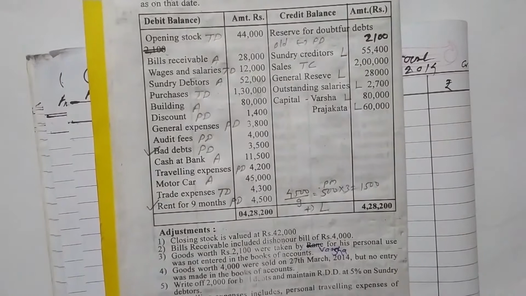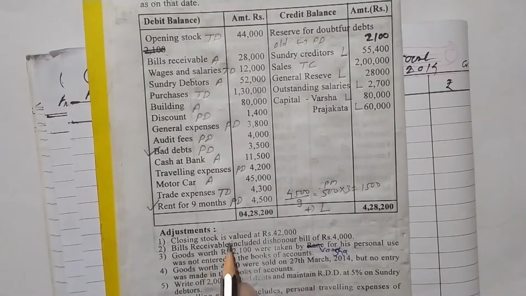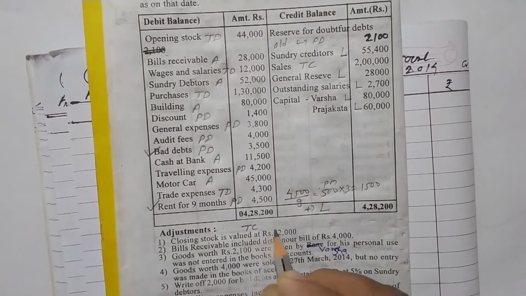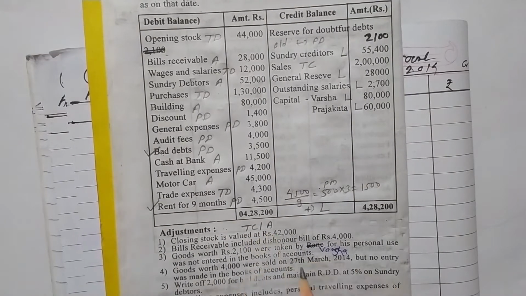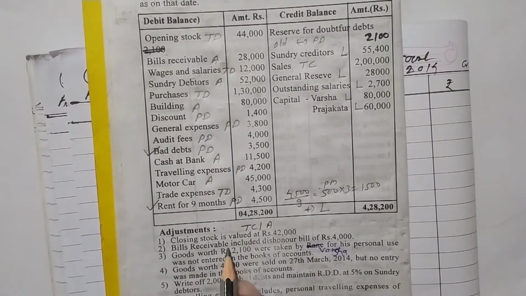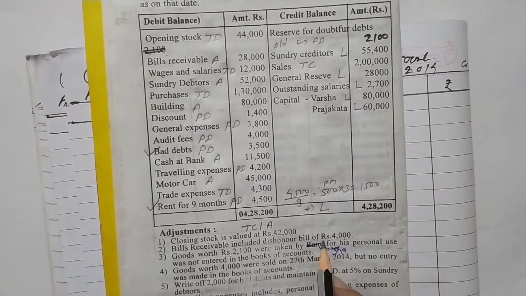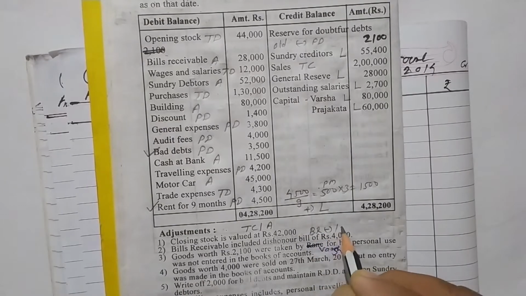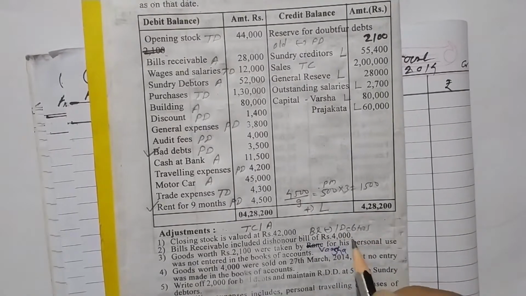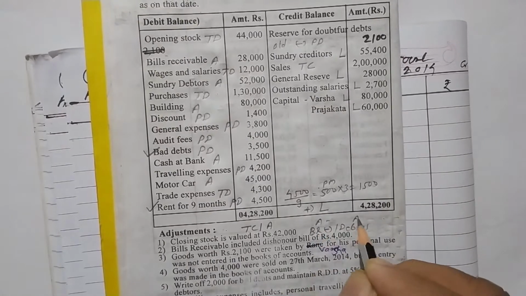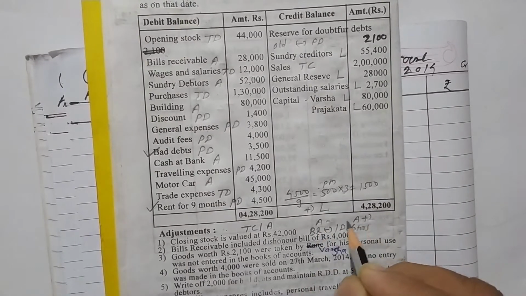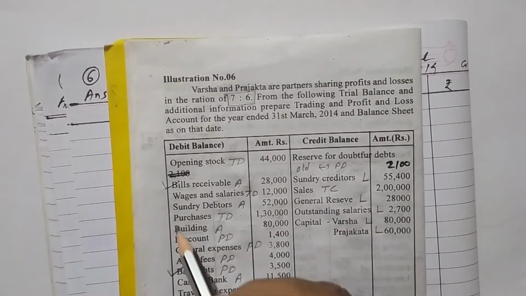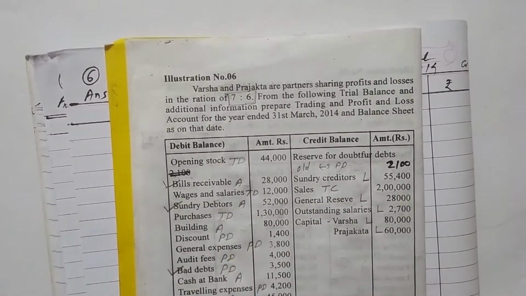Now the adjustments. First adjustment: closing stock is valued at 42,000. The first effect is on the trading account credit side, and the second effect is on the asset side. Now bills receivable included a dishonored bill. It will be deducted from the BR account, and the second effect is added in the debtors account. It means A minus and A plus. Both effects are on the asset side. We have to find the bills receivable, tick it out, and sundry debtors, tick it out.